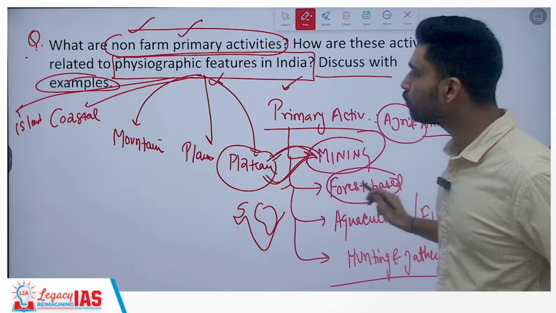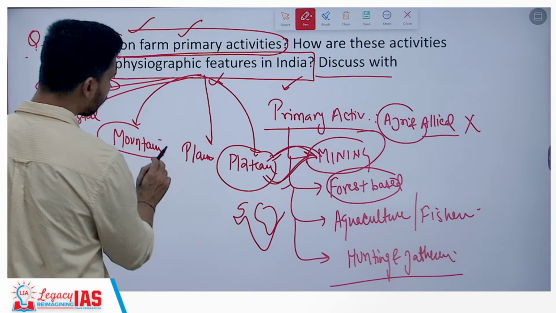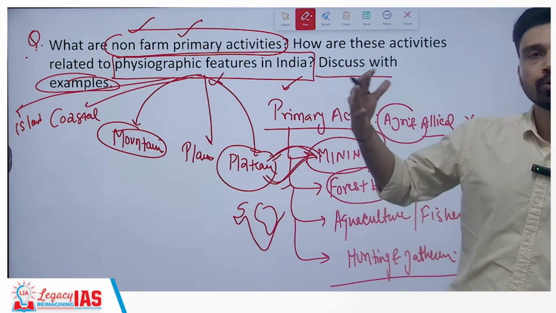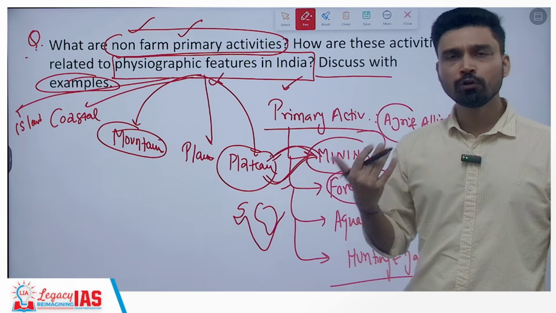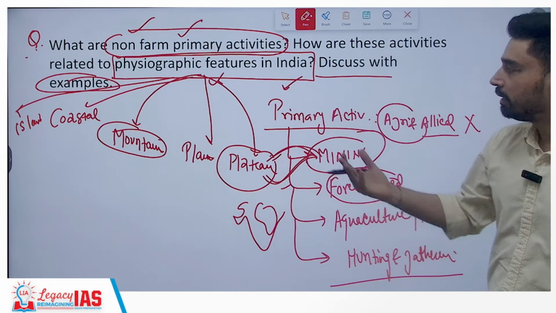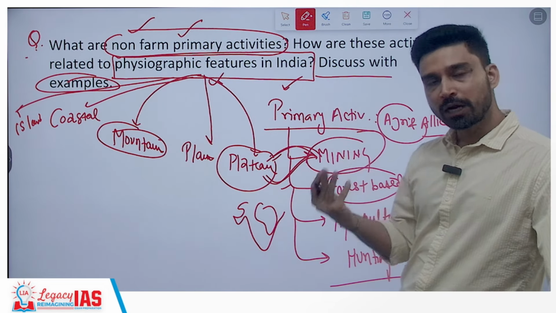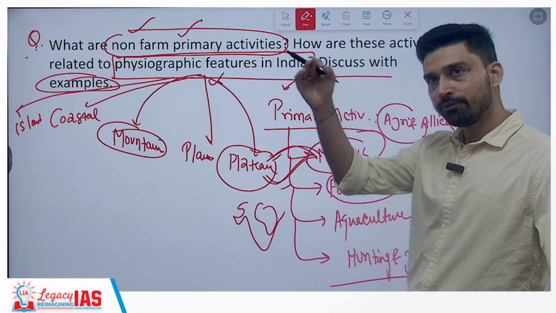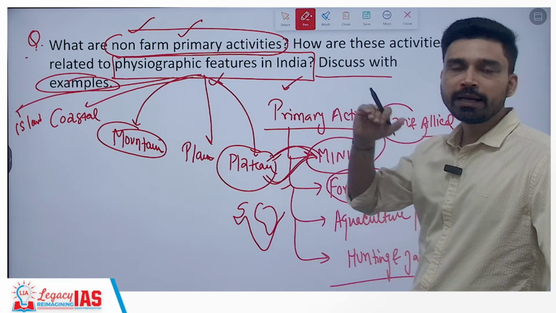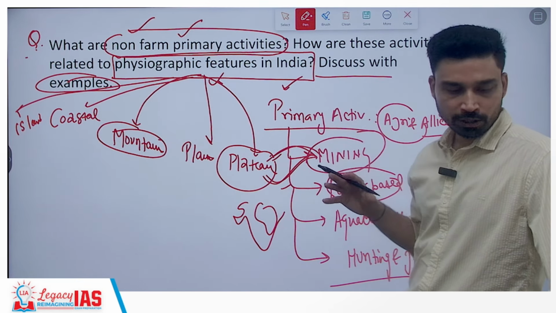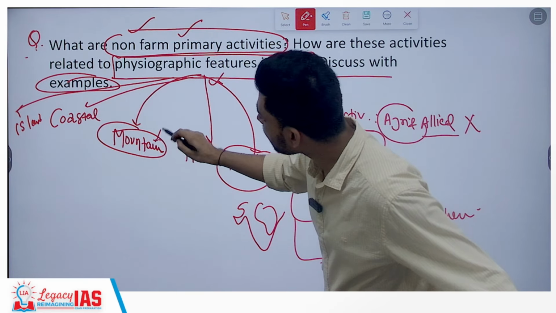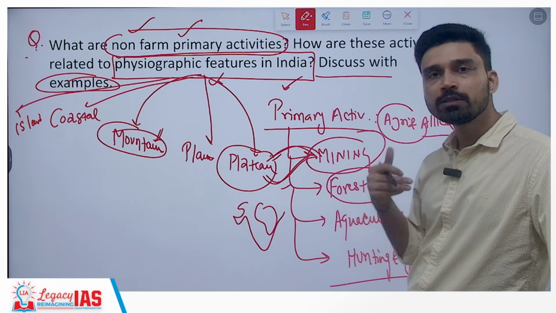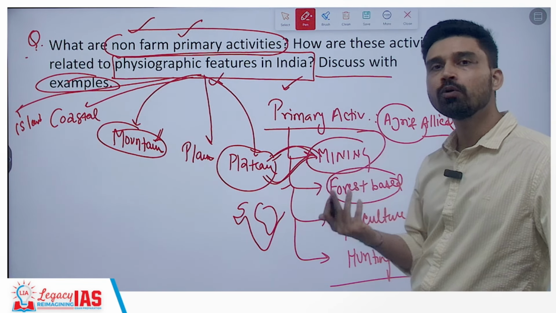Second, forest-based activities. Obviously you can link it to the mountainous region of the Himalayas and also northeastern India. You can link it with the Western Ghats of India, where, due to the huge forest reserves, a lot of activities are carried out. For example, in these forested areas, the tribal population largely uses minor forest produce for their own livelihood. In central India, in the Vindhya and Satpura ranges, the forest is used for collection of minor forest produce such as fruits. You can talk about tendu leaves collected by tribals and used for beedi manufacturing, and that is how they sustain their livelihood.